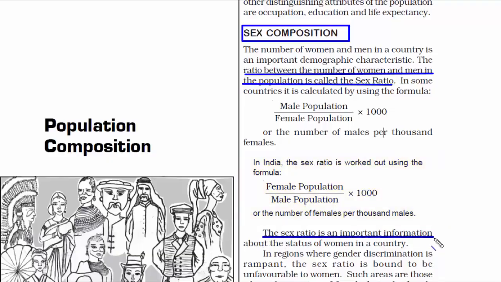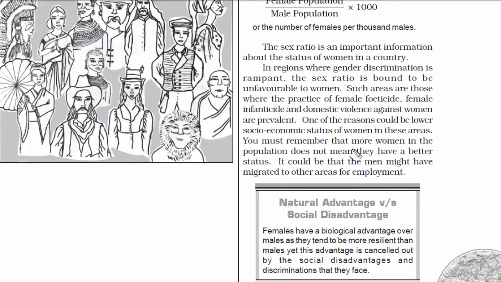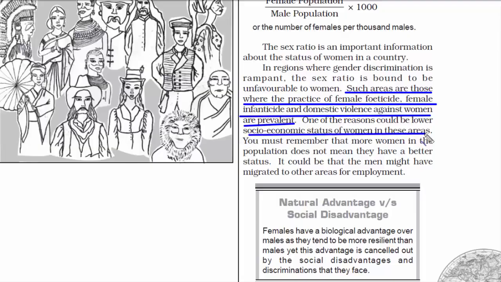The sex ratio is important information about the status of women in a country. So we can conclude by saying that places where the sex ratio is not in favor of women are those where the practice of female feticide, female infanticide and domestic violence against women is common. And all these problems are outcomes of the low socio-economic status of women, meaning women in these places have not been empowered enough to stand up for their rights. So we need to keep in mind the problems as well as the reasons why it's happening.